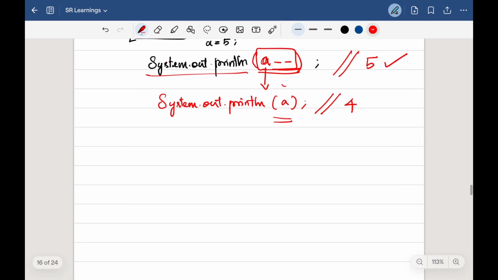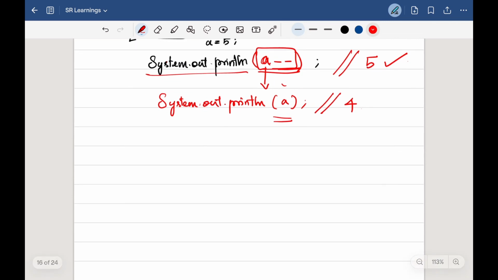So let's go with a little summary between these two. When it comes to pre-increment or pre-decrement, the variable is incremented or decremented before its value is used in an expression. At the same time, for post-increment or post-decrement, the variable's value is used in an expression before it is incremented or decremented.